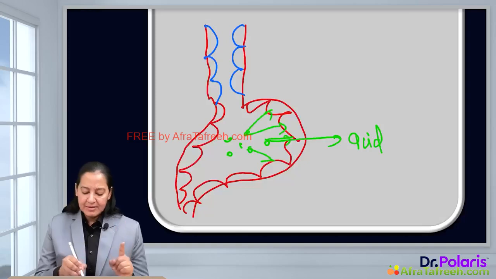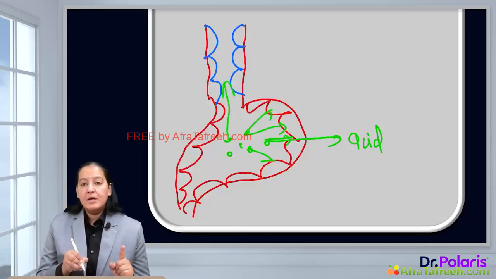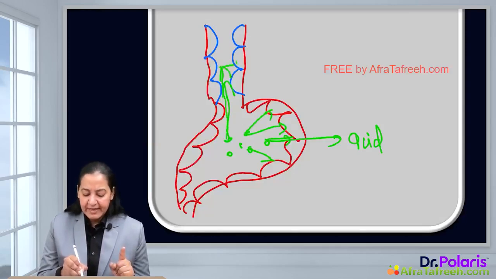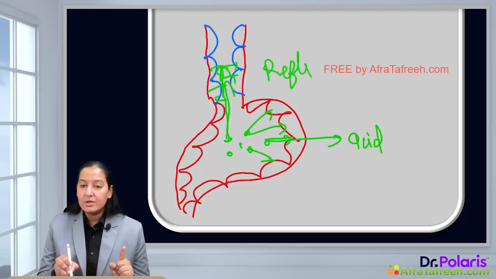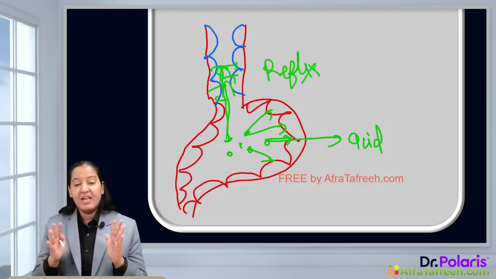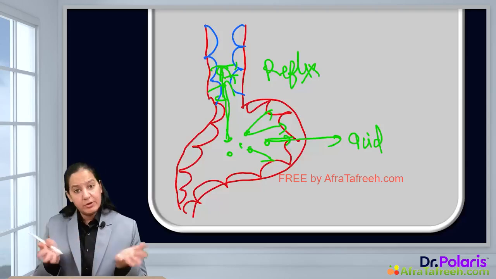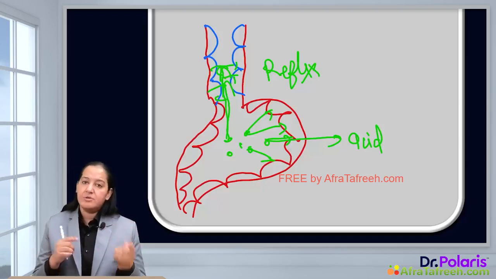But in some humans, acid refluxes, and because of reflux it comes into the lower esophagus and hits it. So the stress here is the reflux of the acid. Now the squamous epithelia in the lower esophagus cannot bear this stress. So it will adapt, it will undergo metaplasia, and convert from squamous to columnar.